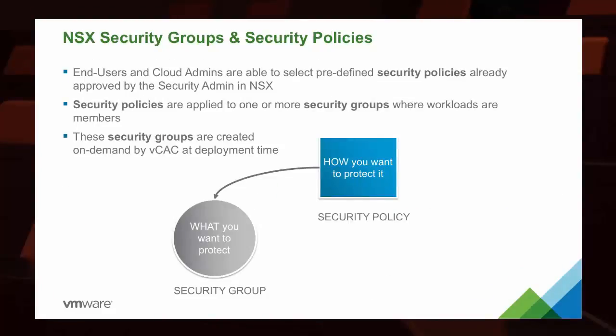So security groups and security policies really just allow the end user and the cloud admin to select the security policy that the network admin is putting in place. So it's taking what the network admin builds that meets the SLA and the security policy of the infrastructure, and saying, when the cloud admin creates a blueprint for it, which policy do you want to apply to this group of machines?